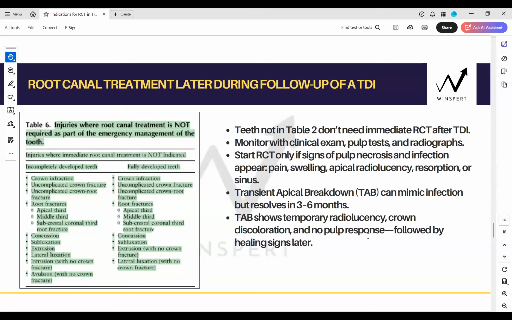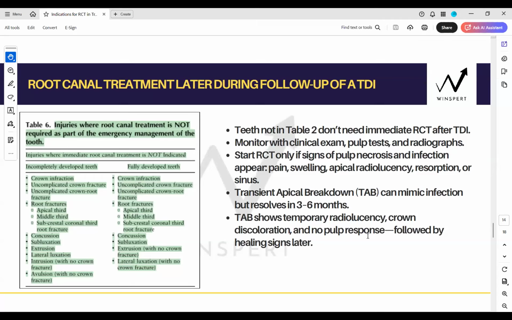It can initially break down bone to form more bone, but it will not be associated with inflammation. So no pain. Agreed? Transient apical breakdown can look like breakdown of the bone, so radiolucency, crown discoloration, and no pulp response. But root getting resorbed, or pain, or swelling, or draining sinus means it's infected. Does that make full sense?